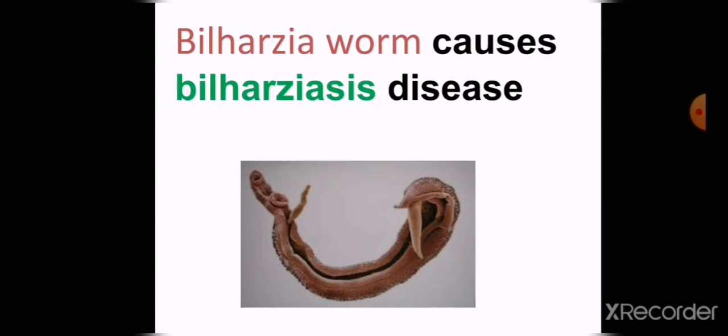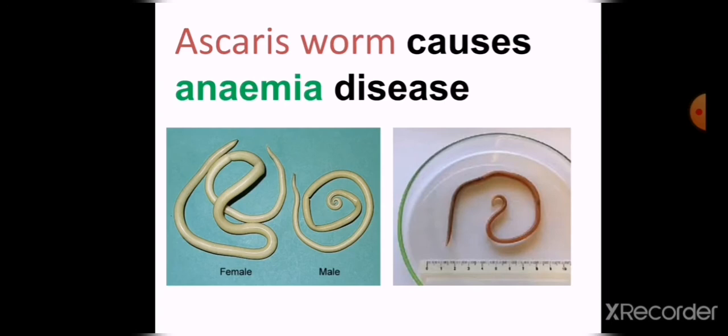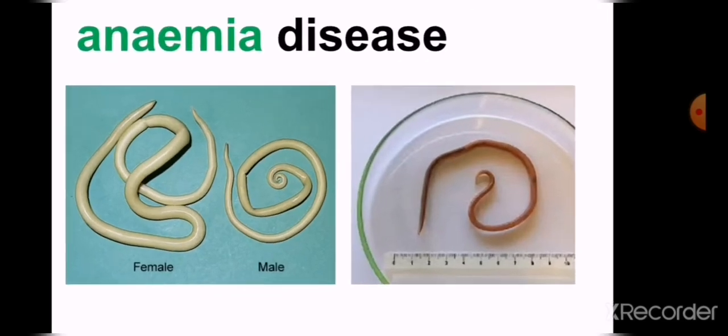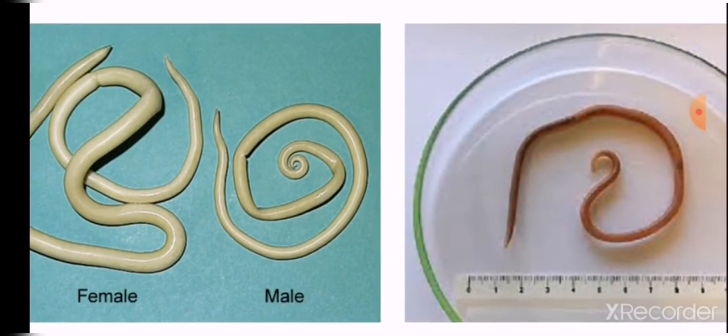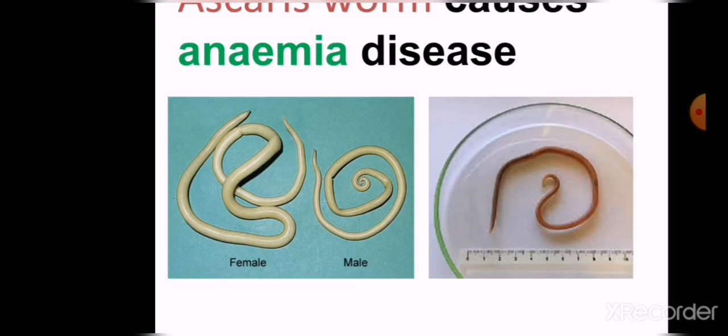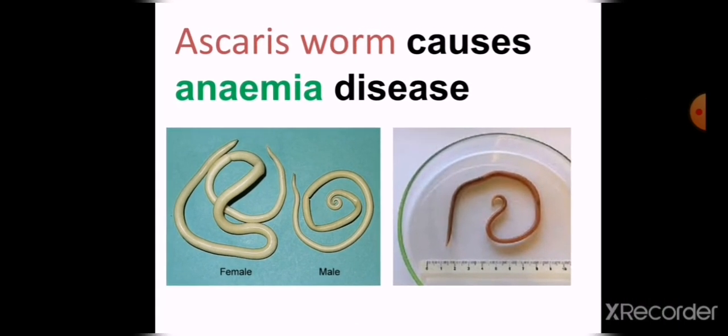And the fleas cause what? Yes, the plague disease. But the bilharzia worm causes the bilharzia disease. And like the ascaris worm. The ascaris worm causes anemia. Ascaris starts with the letter A, so it causes anemia, which starts with the letter A.